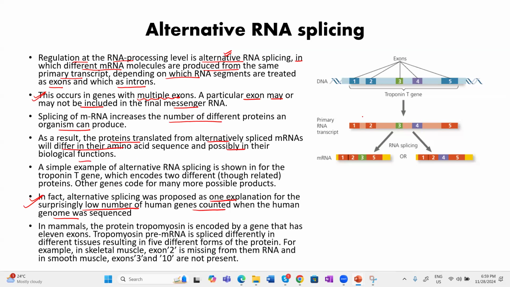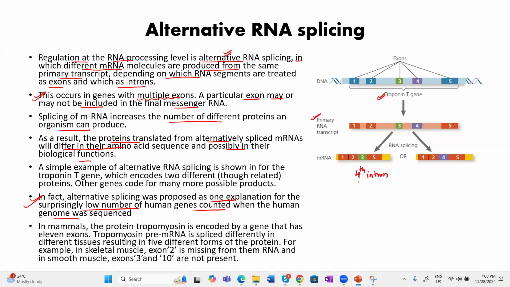Now, as an example, here you can see one troponin gene is taken. Here, these are 5 types of exons. The primary transcript will have all 5 types of exon, but because of alternate RNA splicing, 2 types of RNA are produced. In this, if you check, the 4th is considered as intron.